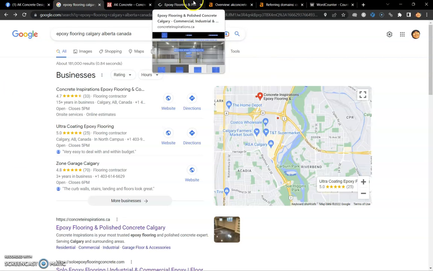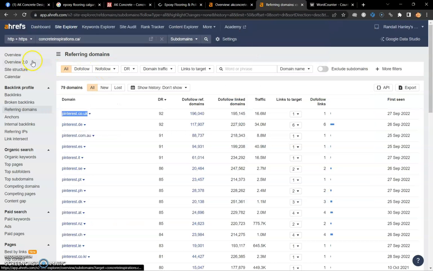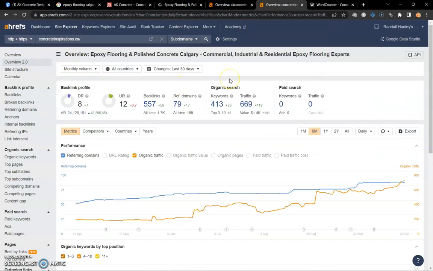Well, let's look at why that's going to be so profitable for you and your business. We have the top competition, Concrete Inspiration, and we can see that they're driving in roughly 700 people to their website a month off of those 3 points alone that I talked about. Now, let's say that this is your website, you're killing those 3 points that I just laid out for you, and you're getting 700 people a month to your website.